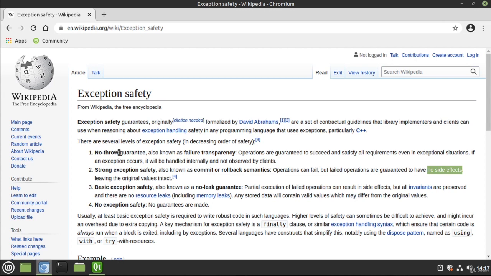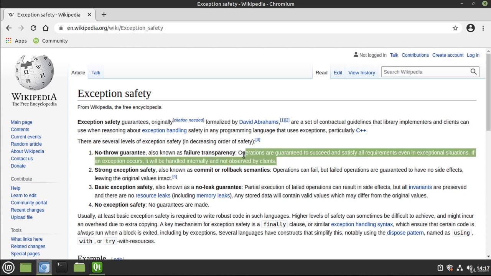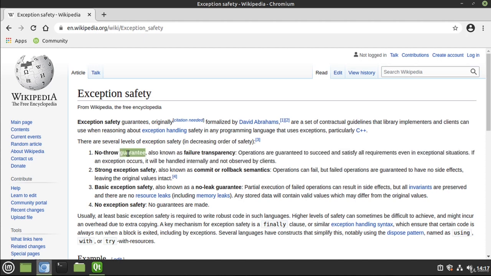And then there is a no throw guarantee, also known as failure transparency. Operations are guaranteed to succeed and satisfy all requirements. If a failure occurs, it will be handled internally and not observed by the clients. This means even if they enter just raw garbage, you're going to figure out what they meant to do. And to make matters even worse, this can be on a per code block scenario, not application wide. Each little block of code could be a completely different level. So you really end up with usually a basic safety.